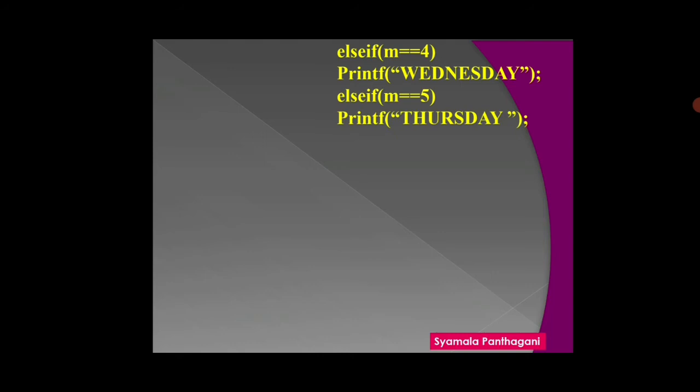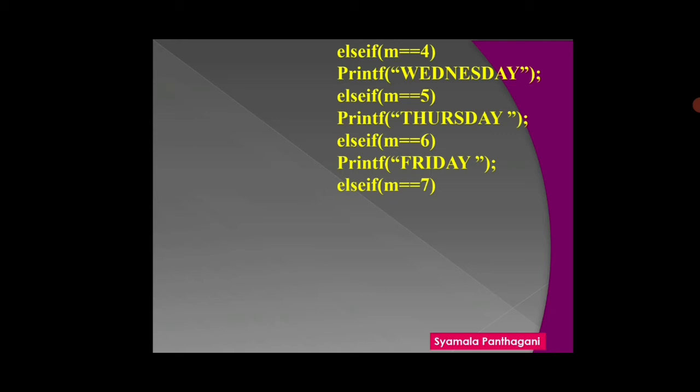If this condition is also false, the compiler goes to check the next condition, that is m is equal to 6. If this condition is true, the compiler prints Friday. If this condition is also false, the compiler goes to check the next condition, that is if m is equal to 7.